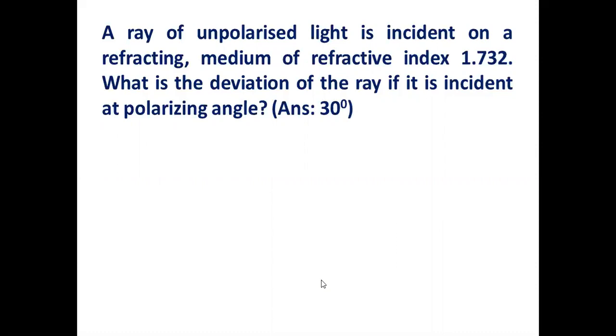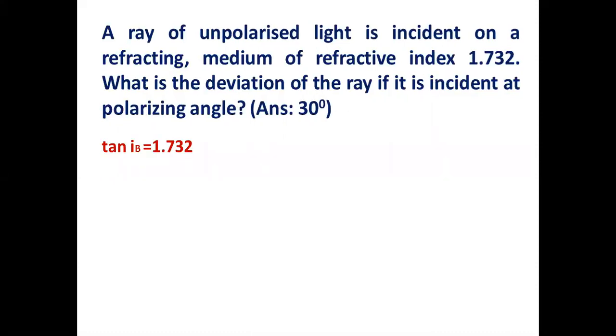You know that at the polarizing angle, the reflected light is completely polarized and the reflected and refracted rays will be perpendicular. So recall all those things. How to recall them? See, tan IB is given, right? The refractive index of the medium is tan IB. So what is IB? That I can get ready. Tangent of the Brewster's angle or polarizing angle is equal to the refractive index of the medium which reflects light. So tan IB is equal to root 3. 1.732 is root 3. So what is IB? IB is 60. So we have got IB.